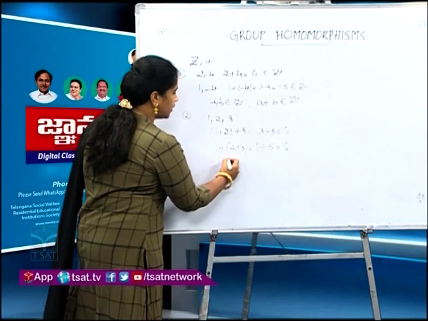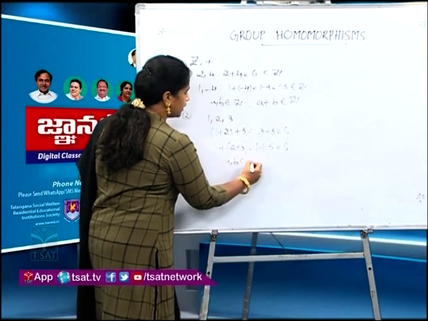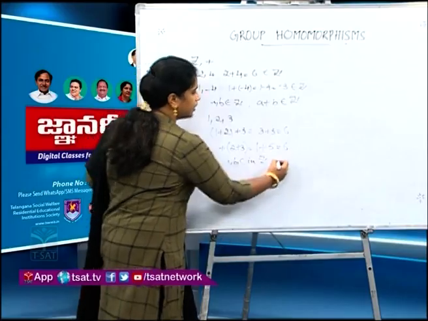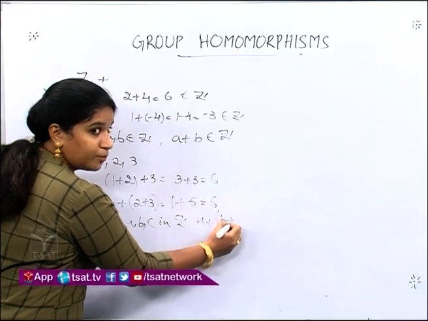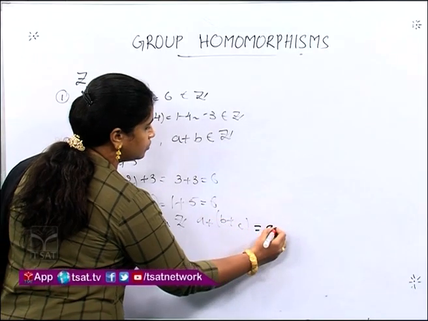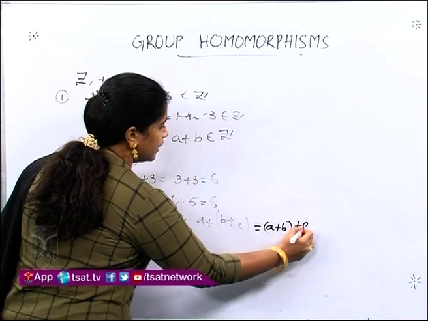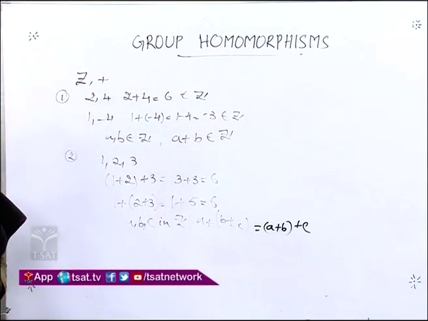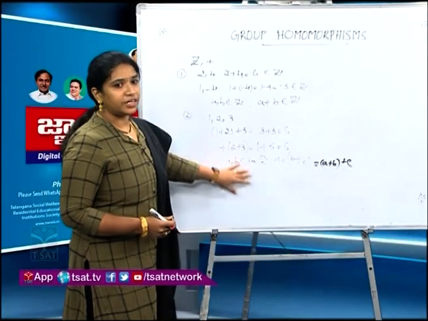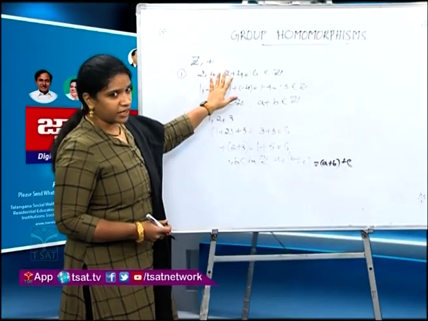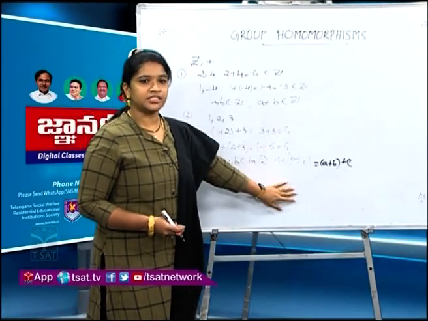That is, for any a, b, c in the set of integers Z, (a plus b) plus c will always be equal to a plus (b plus c). This is called associative property. So, what did we observe here? In the set of integers under the operation addition, associative property is satisfied.